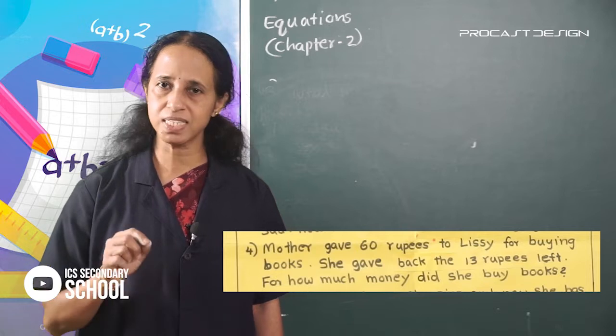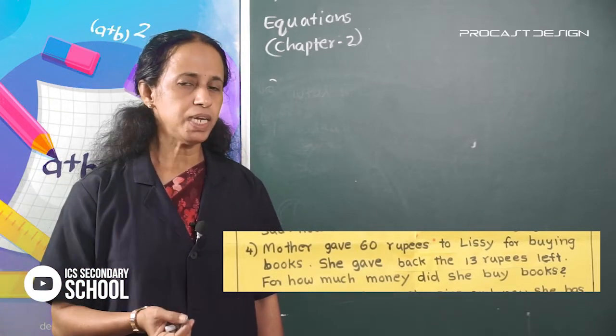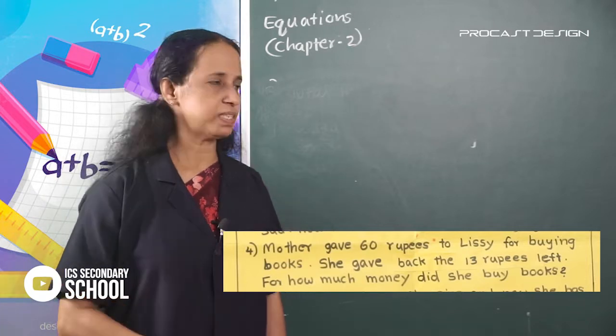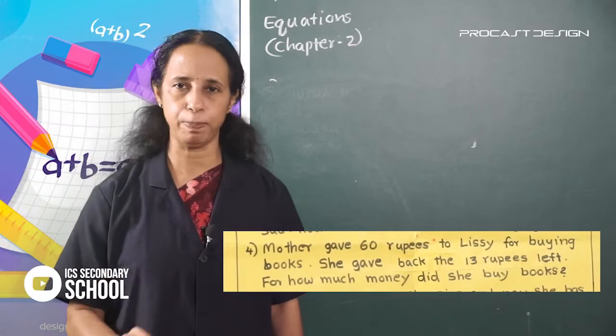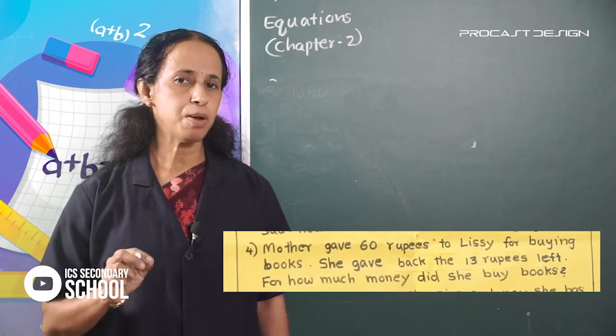Mother gave 60 rupees to Lizzie for buying books. She gave back 13 rupees. How much money did she spend to buy books?